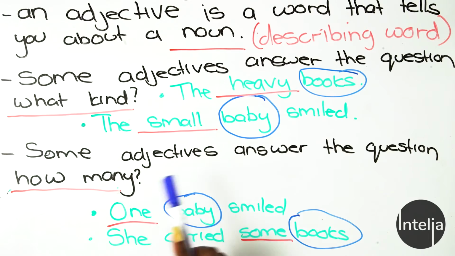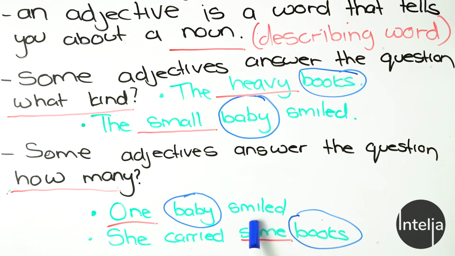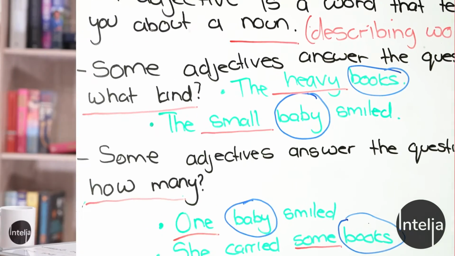Then we have some adjectives answer the question how many. One baby smiled. She carried some books. Does that make sense? So we're not necessarily having other boxes for adjectives, but we're just trying to understand that there can be more information given to us about a noun other than the obvious, which would be heavy, or a color like black, the black dog, the heavy book, the small baby.